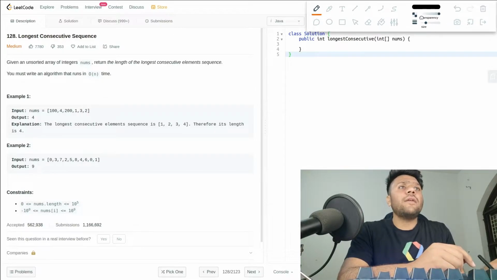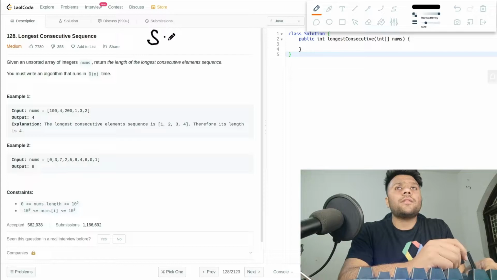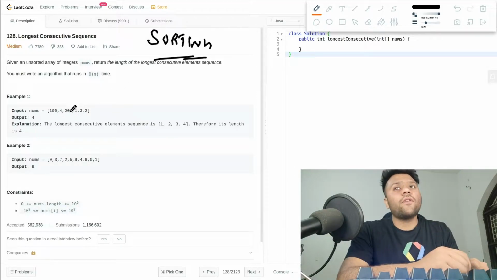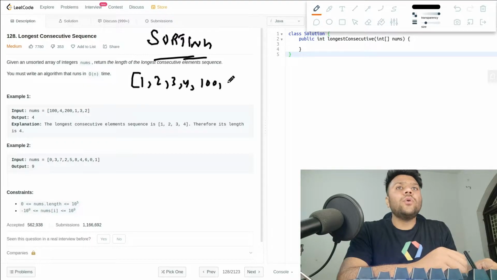So first of all, I will use the sorting method, and I will tell you the approach over here. First, I will create an array, use the array sort function and sort my array. So we will use this example. What will it become? It will become 1 2 3 4 100 and 200.